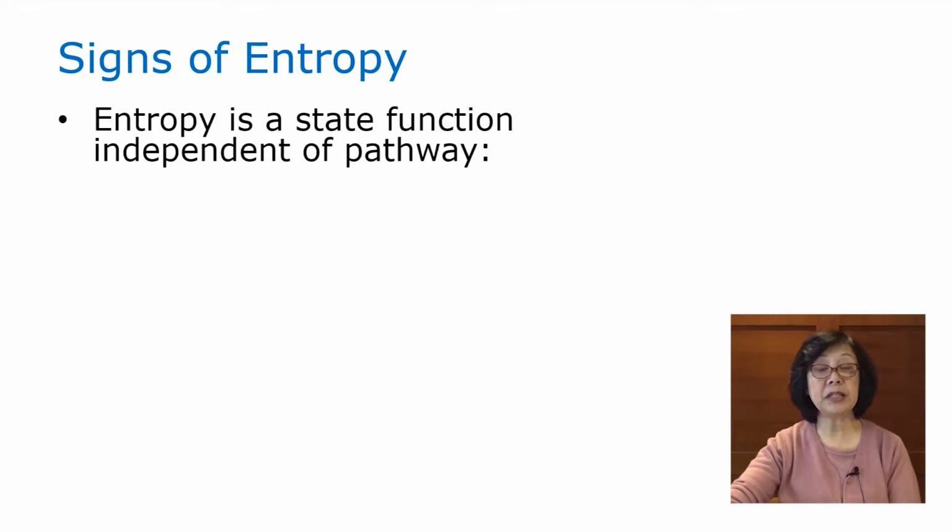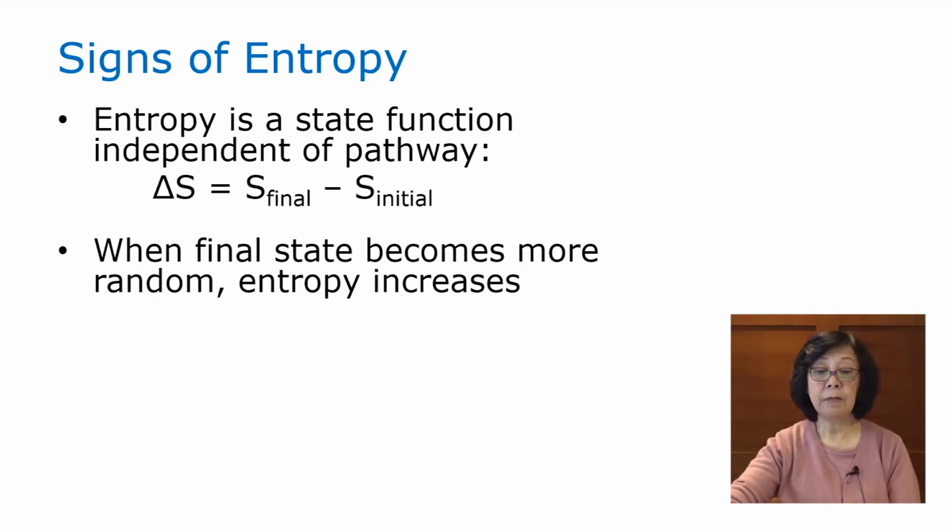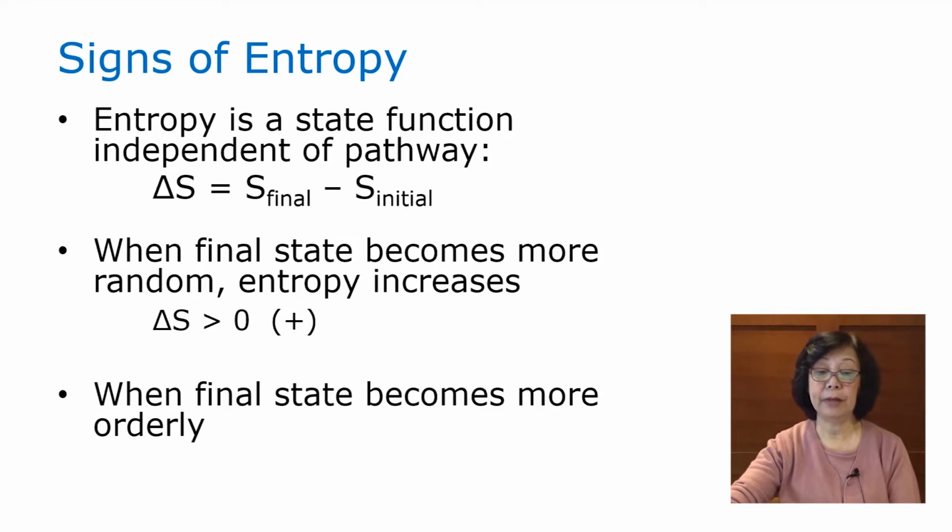Now, entropy is a state function, independent of the pathway. So entropy change is entropy final minus entropy initial. When the final state becomes more random, meaning entropy increases, we designate it as positive. When the final state becomes more orderly, meaning entropy decreases, we designate it as negative.